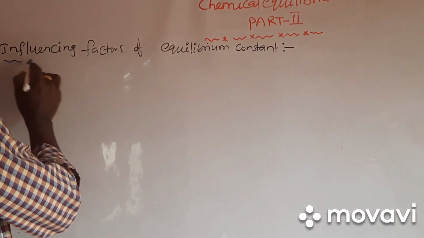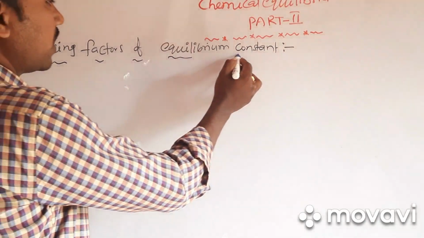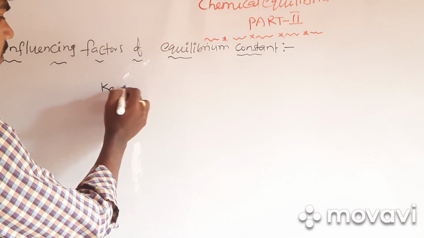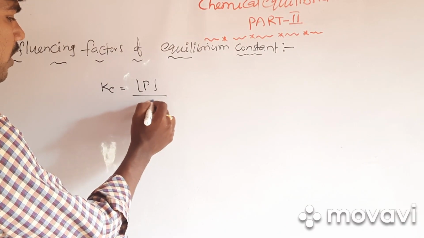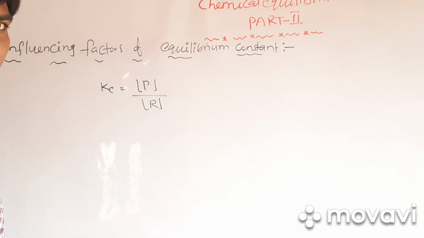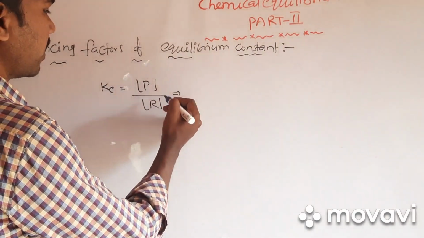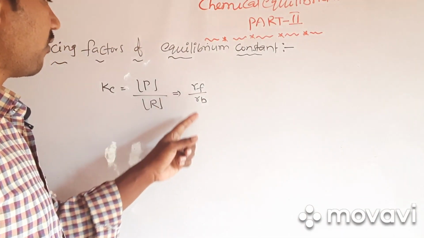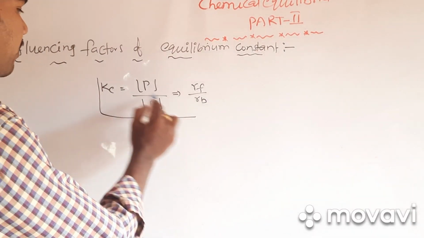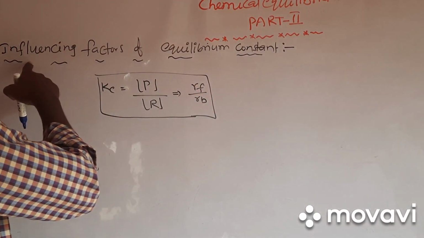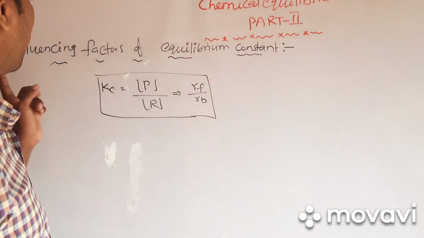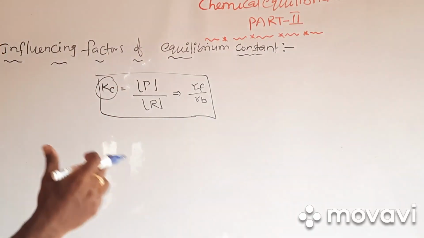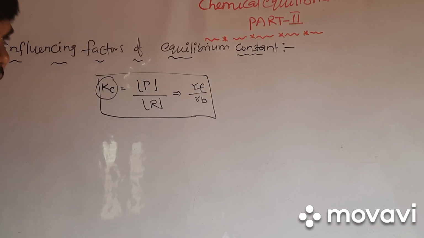So which factors will influence the equilibrium constant? We have seen the definition of equilibrium constant. Equilibrium constant is nothing but the concentration of products by the concentration of reactants. Or we can take it like this: rate of forward reaction by rate of backward reaction, which is also known as the equilibrium constant. Before starting the influencing factors, I will first explain which factors will not influence the equilibrium constant. Then after that I will go for the influencing factors.